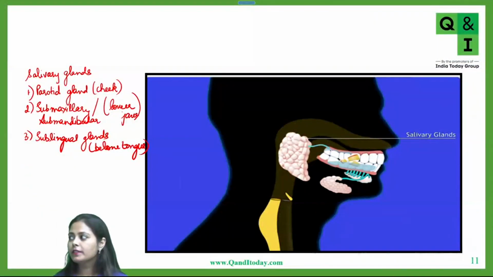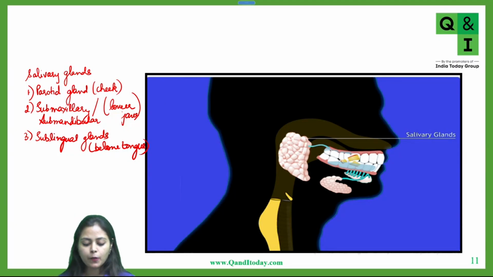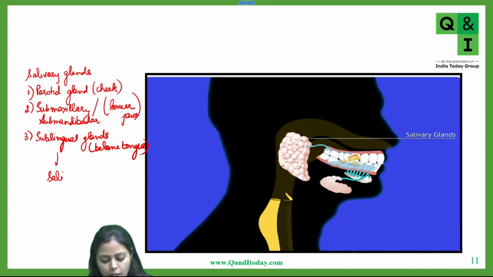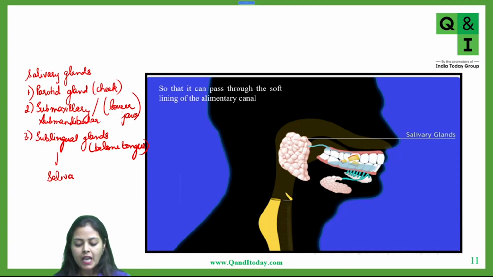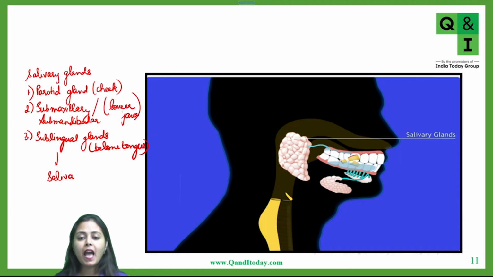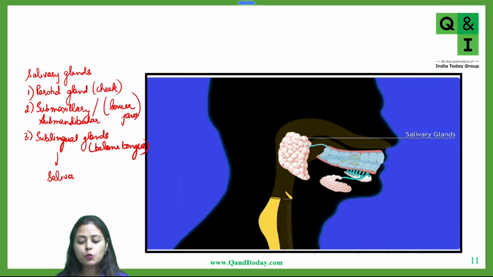Clear or not? Okay, so now you can see. Now these salivary glands, they secrete what? These salivary glands secrete saliva. So the composition, or you can say the mixture of all these 3 salivary gland secretions, is called saliva. Now saliva basically has certain enzymes also, and saliva also moistens the food so that it can be swallowed further.